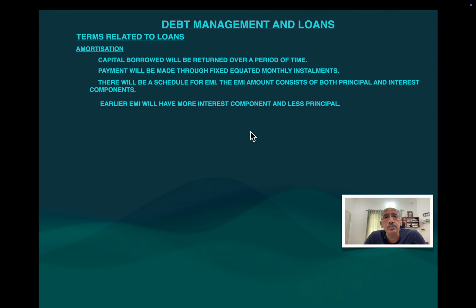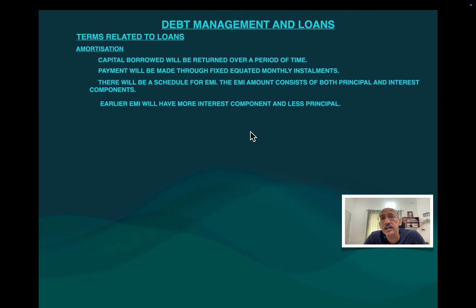See, whenever you repay a loan, at the start of the repayment, suppose you are paying 20,000 as the EMI, usually 60 to 70% of the amount will be deducted towards your interest, and only 30% of the amount goes towards the principal amount. So let us say you have taken a loan of 20 lakh and your EMI is 20,000.